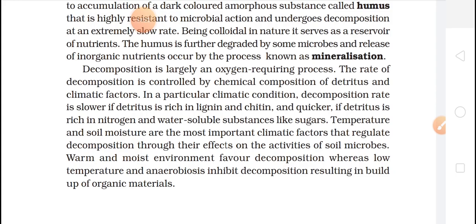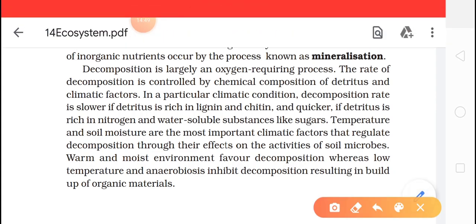In a particular climatic condition, decomposition rate is lower if detritus is rich in lignin and chitin, and quicker if detritus is rich in nitrogen and water soluble substances like sugar.